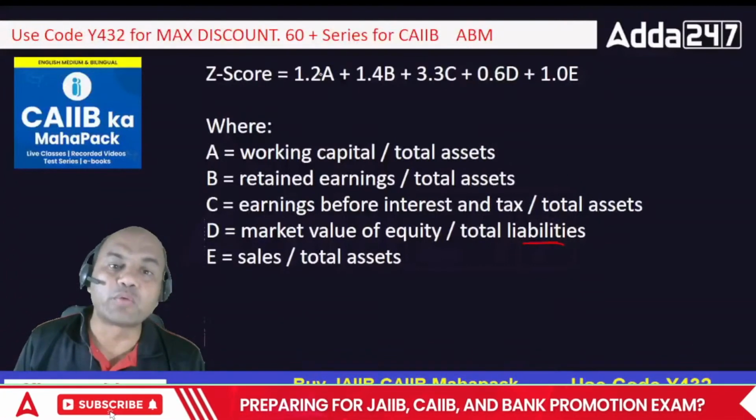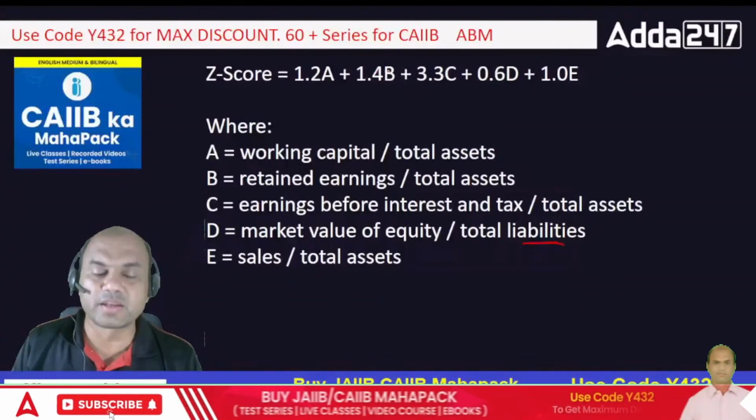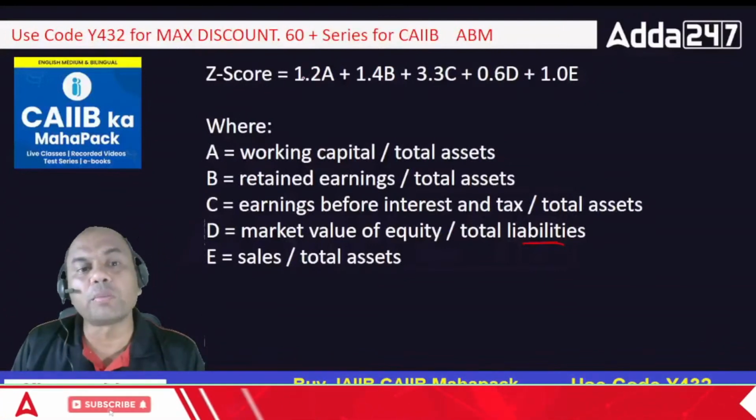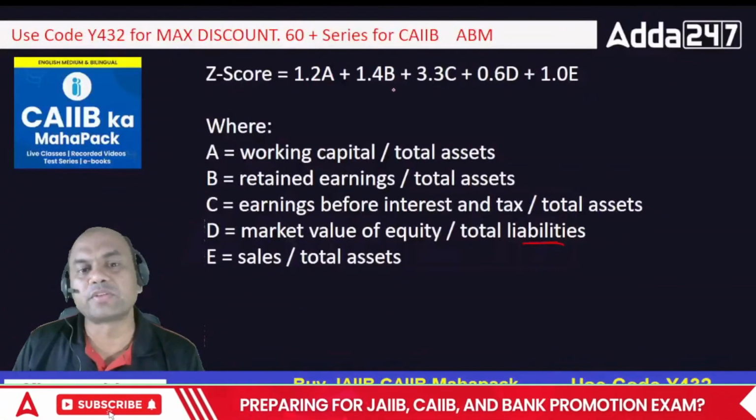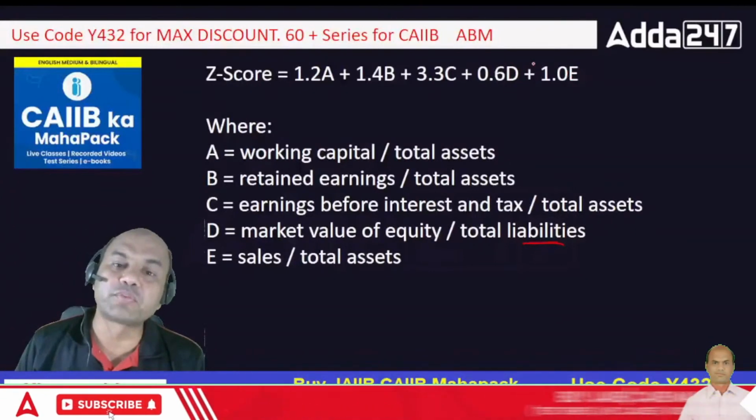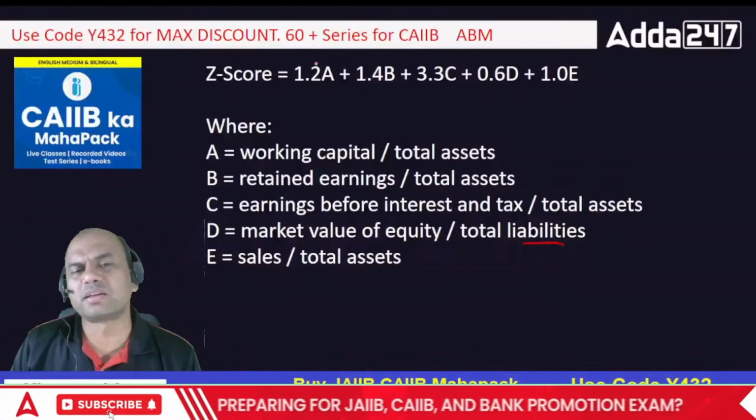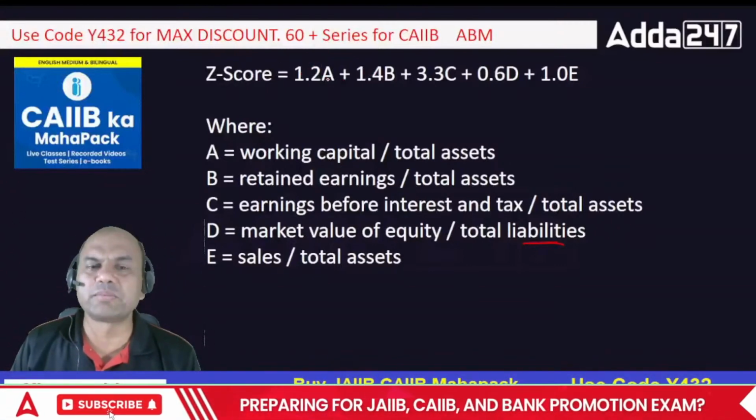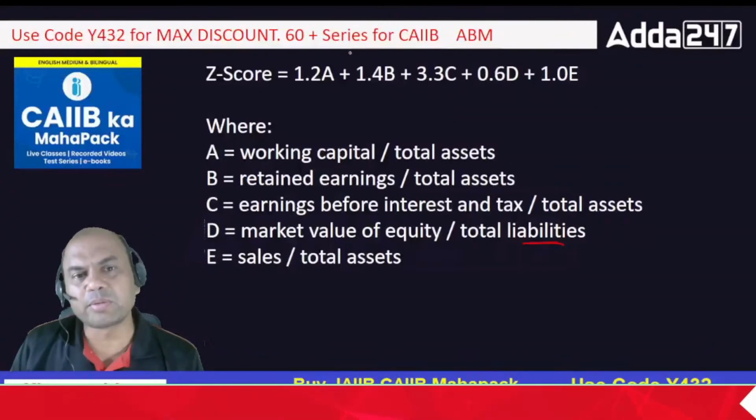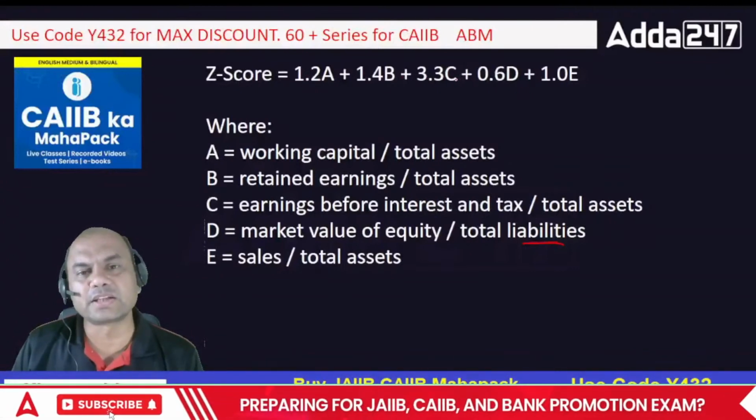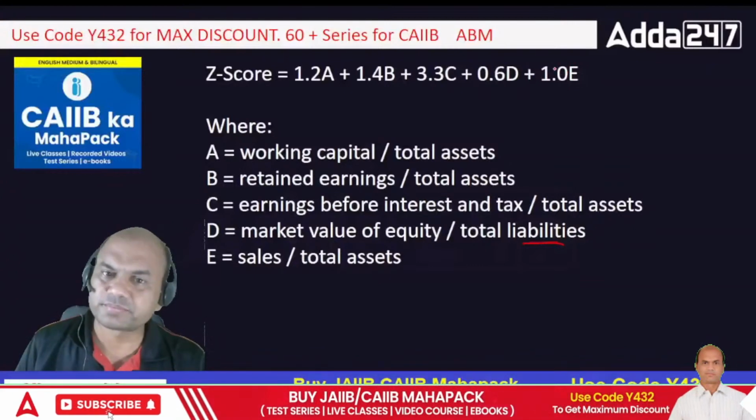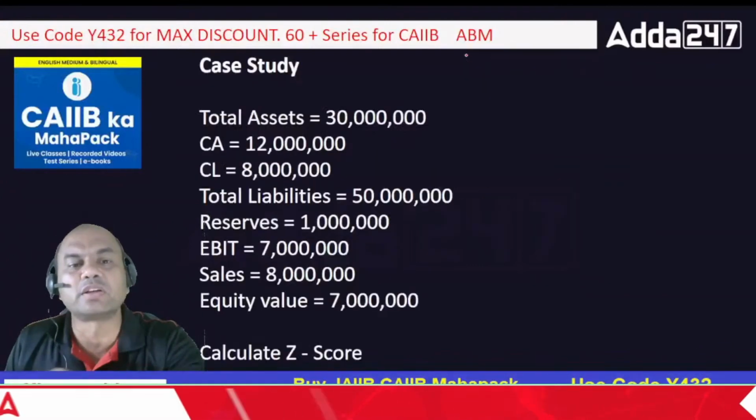And what are these weightages, 1.2, 1.4? Here, you have to remember this at any cost. There is no option for this. 1.2A plus 1.4B plus 3.3C plus 0.6D plus 1E. This is what we have to remember. If you say, sir, I can't remember the 1.2, 1.4, I'll just say remember A, B, C, D. Not allowed. Strictly not allowed. You have to remember 1.2A, 1.4B, 3.3C, 0.6D and 1E. There is no other option to this. Okay, let's move on and solve the case study.